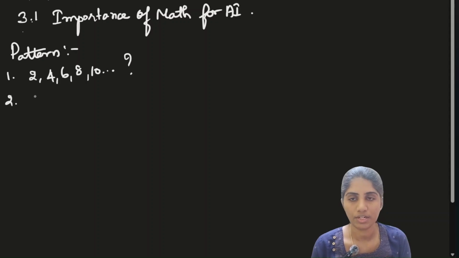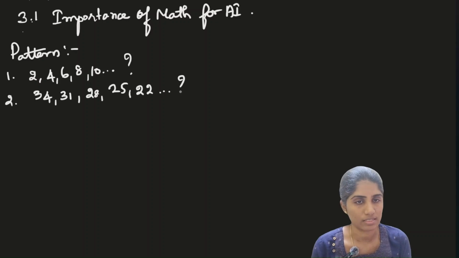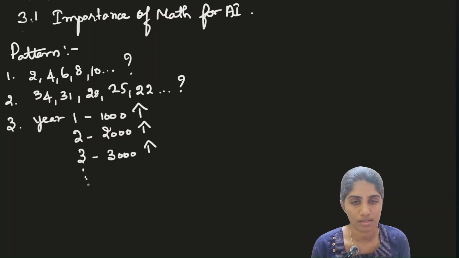And next I will continue with 34, 31, 28, 25, 22. What will be the next number? And then the third question. In the first year you are doing a business and you are getting 1000 as profit. In year 2 you are getting 2000 as profit, and in year 3 you are getting 3000 as profit. As the years pass by, in the 5th year how much profit will you get?